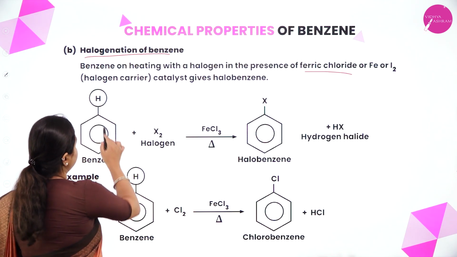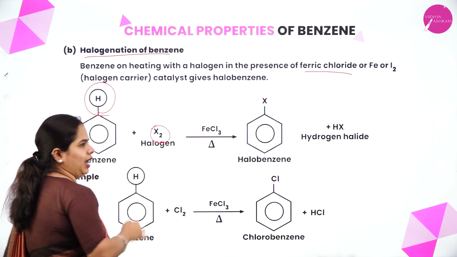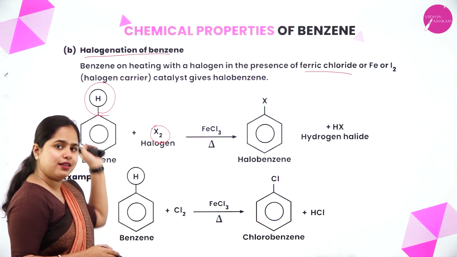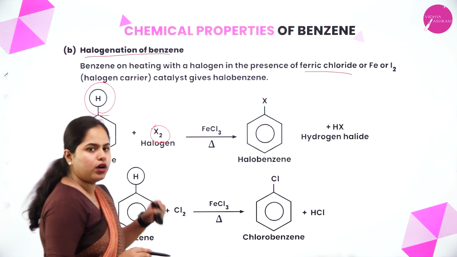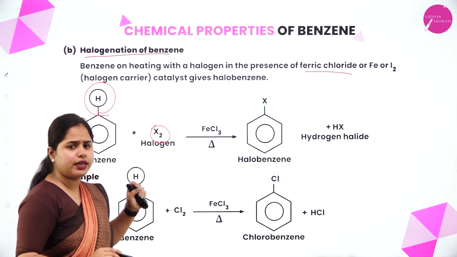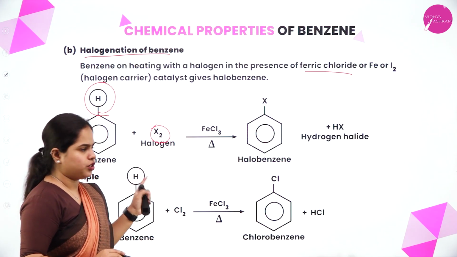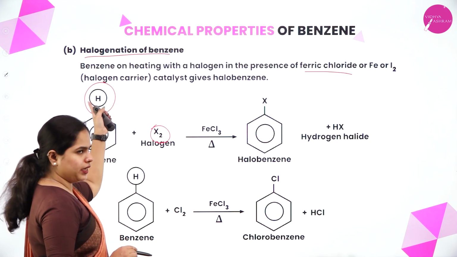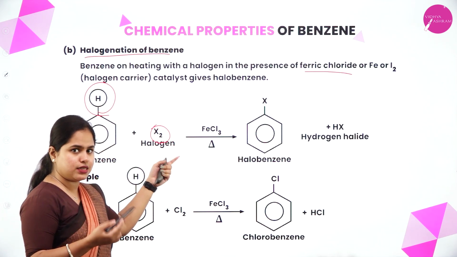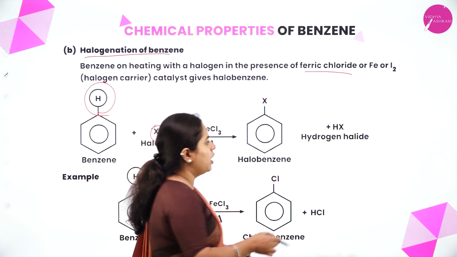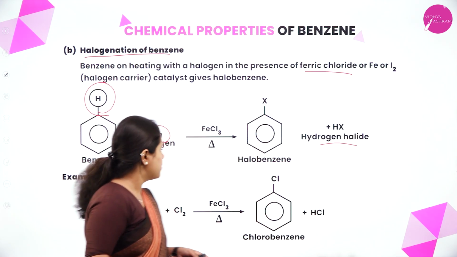On benzene, the hydrogen atom will be replaced by a halogen. So instead of H, you will get the X here, right? Any halogen will be replaced, okay? And what is remaining here? We are taking 2 atoms or 1 molecule of halogen. So, 1 X will be replaced here, and the hydrogen which is removed from here will combine with the next X, that is next halogen, and form hydrogen halide. I hope it is clear, okay?